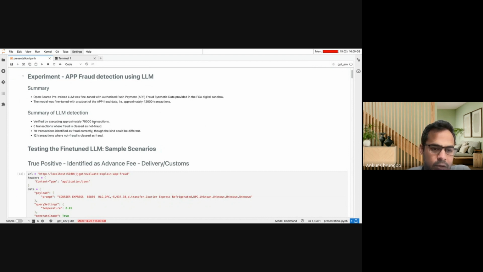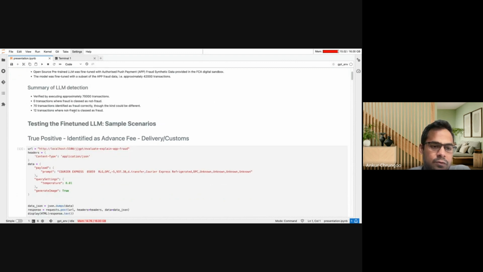Just to provide a summary: once the model was fine-tuned, it was tested with around 70,000 different transactions. We saw results where 0 transactions where fraud was classified as not fraud. There were 70 transactions identified as fraud correctly, although the type of the fraud could have been more accurate. And there were 12 transactions where not fraud was actually classified as fraud.